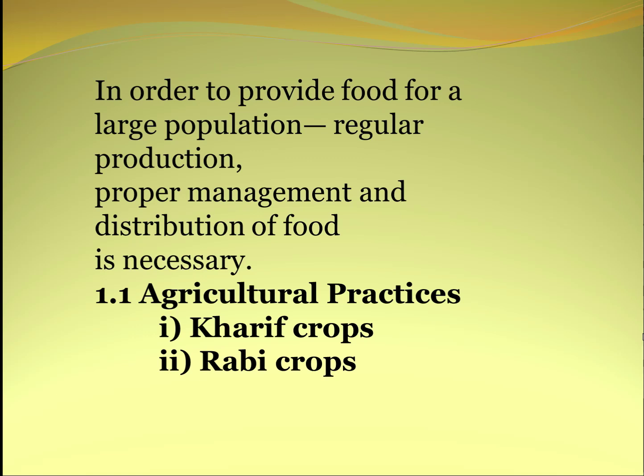Now, till 10,000 BC, people were nomadic. That means they were wandering in groups from here and there in search of food and shelter. They ate raw fruits and vegetables and started hunting animals for food. Later on they started cultivating the land and they produced rice, wheat and other food crops. So we can say that agriculture was born.